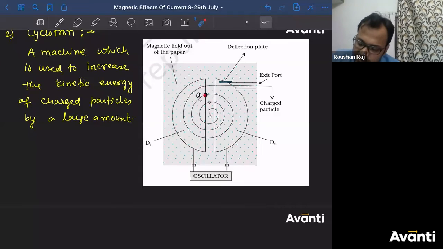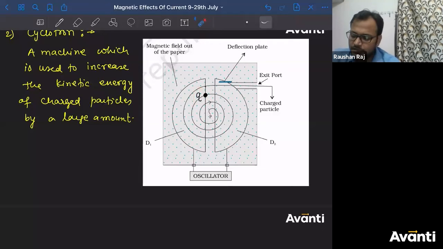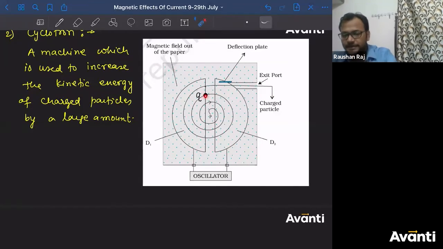Can I say if the charged particle is coming in this direction, the electric field should be along the same direction? So Q, I showed, Q charge, take it as a positive charge. So if Q is a positive charge, then I have to apply the electric field in this direction. If I apply the electric field in this direction, this charged particle will be accelerated. So if the velocity is u here, here some velocity v will be there, and that v will be greater than u. So can I say each time the charged particle comes out of the box, it will be accelerated and its velocity will be increased.